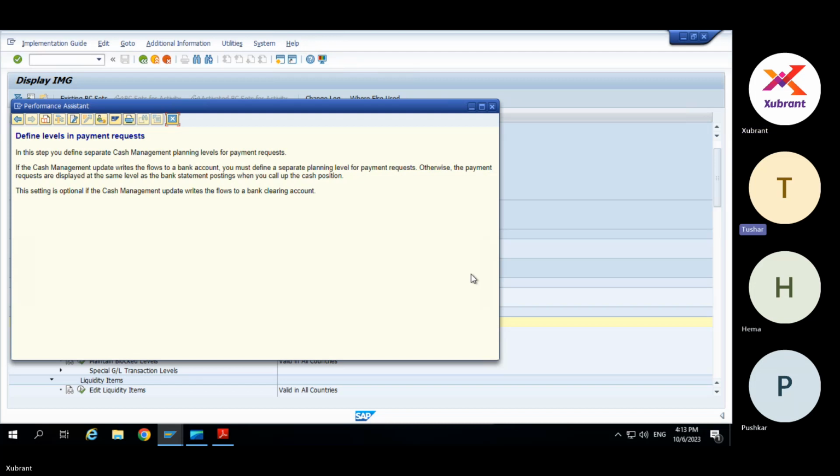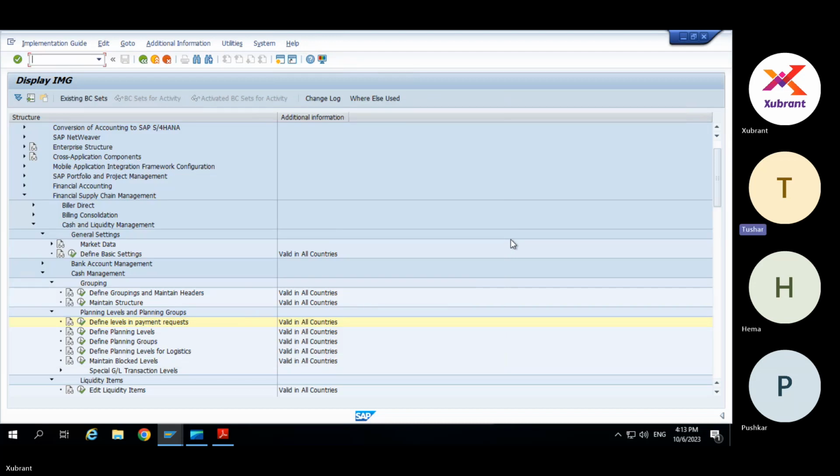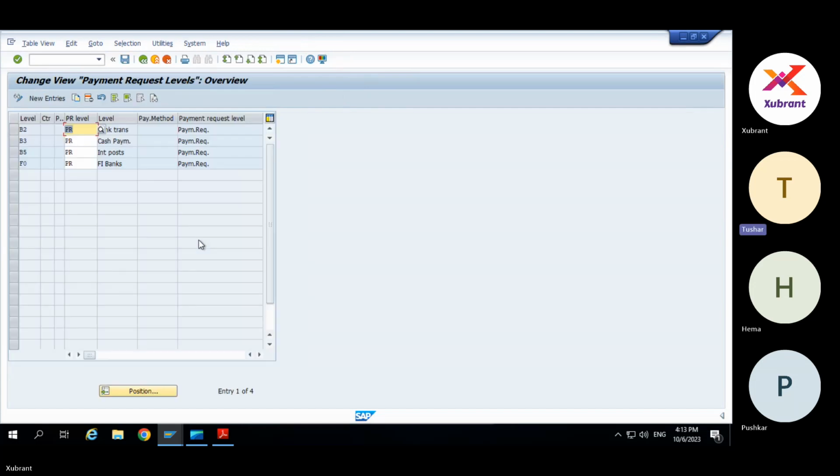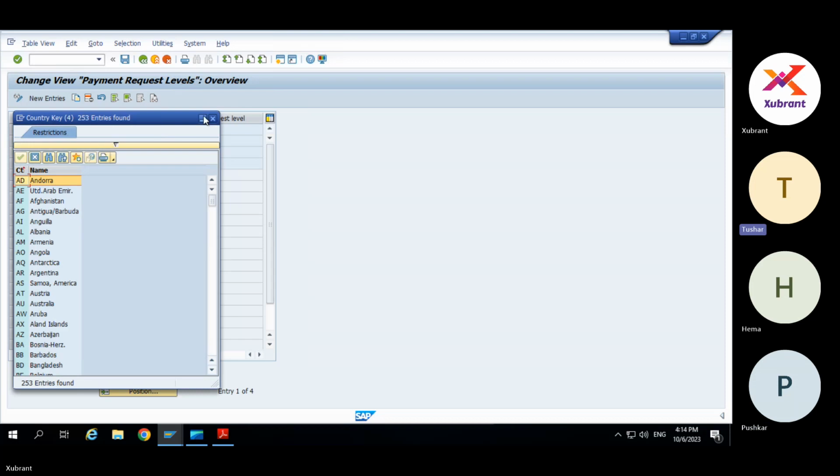Okay, and how can we decide? Can you close this, Amit? No, go to that node. I can see only four nodes assigned to this level: B2, B3, B5. Generally, if I need to show the payment request level separately, let's say I am creating 10 payment requests today and I'm going to make the payment on Monday, then at least at the end of today I have to see that amount lying in the payment request level. So these B2, B3, B5, F0, they are planning levels, correct? Can you go there? Just go there.